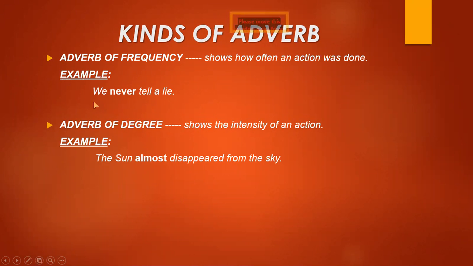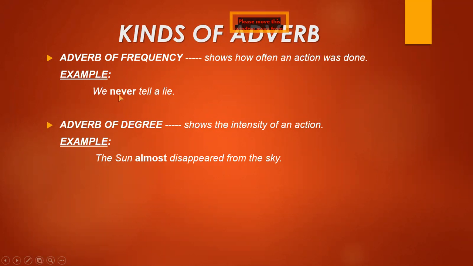Example is here: we never tell a lie. Never is an adverb which shows that a person, or us, more than one person because we is here, they never tell a lie, and it shows many times.